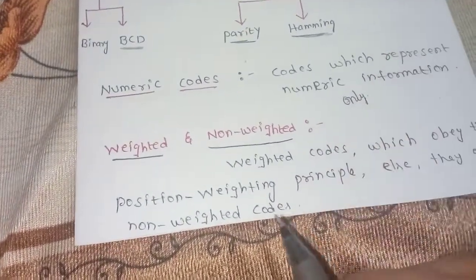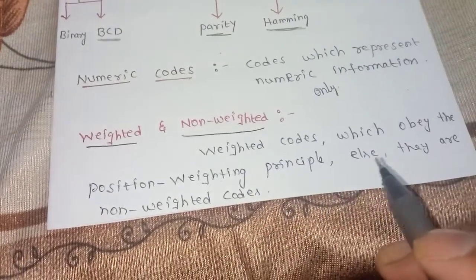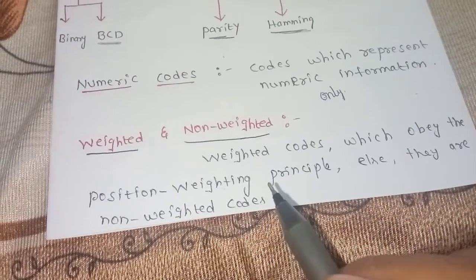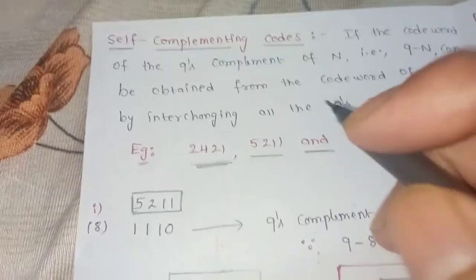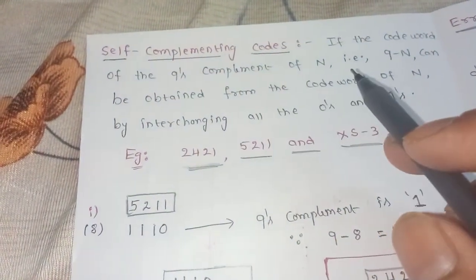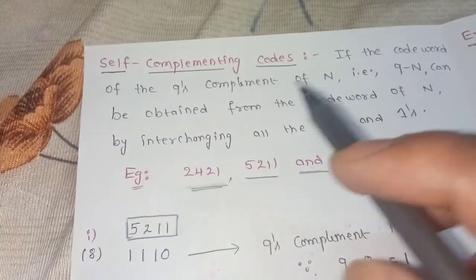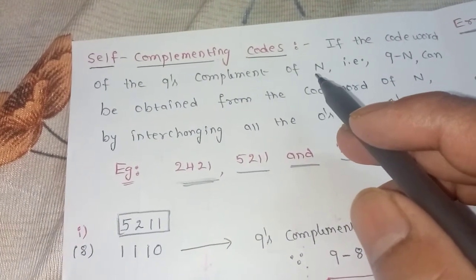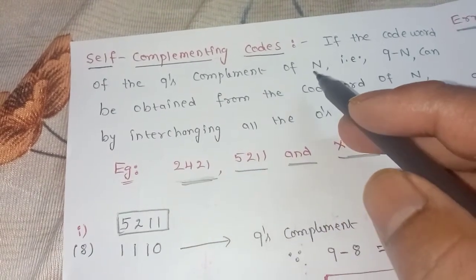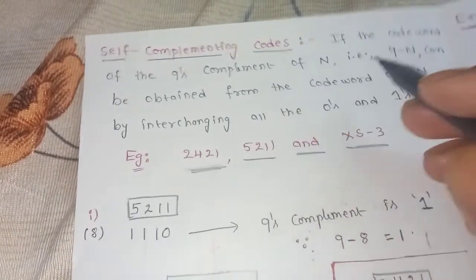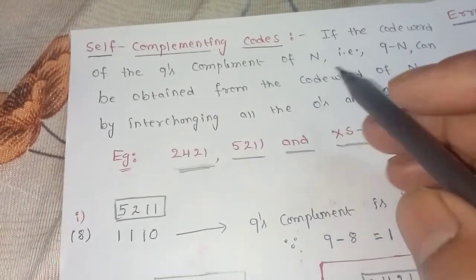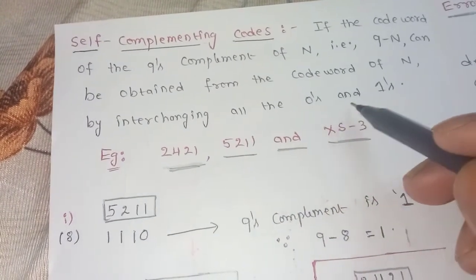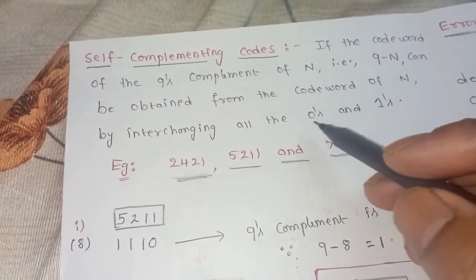Now weighted codes are codes which obey the position weighting principle, otherwise they are called non-weighted codes. Is it clear? Now, self-complementing code is very important. If the code word of the 9th complement of n, where n is the code word, that means 9 minus n, can be obtained from the code word of n by interchanging all the zeros and ones. I will explain this definition with an example.